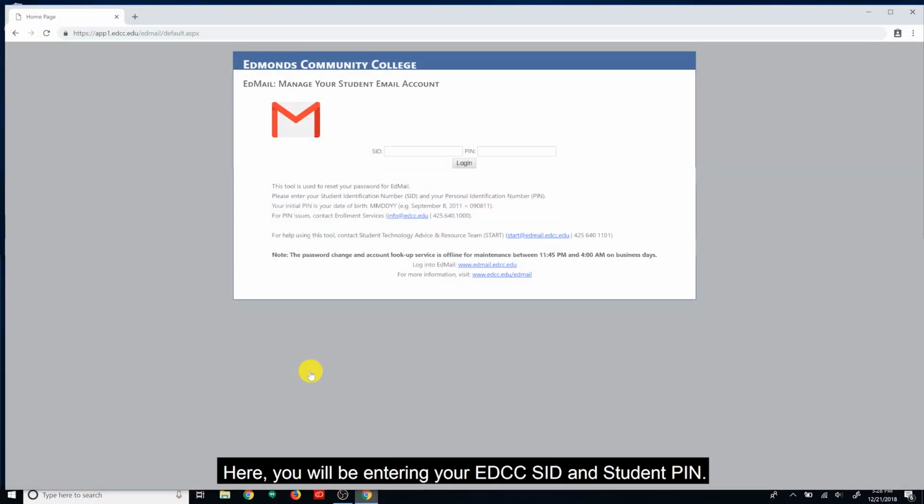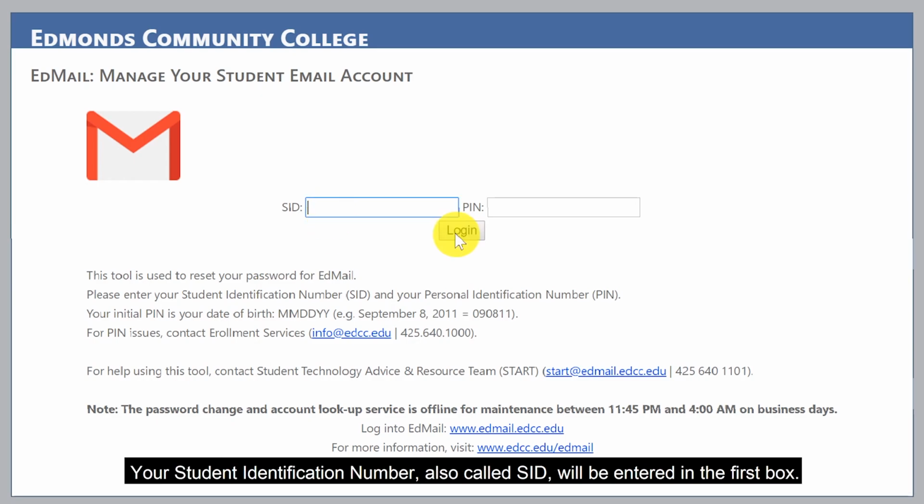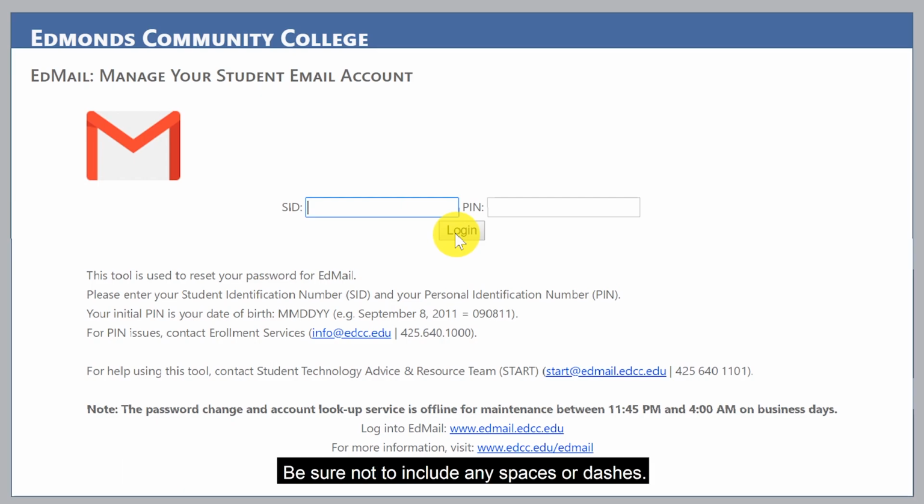Here, you will be entering your EdCC SID and student PIN. Your student identification number, also called SID, will be entered in the first box. Be sure not to include any spaces or dashes. You'll be entering only the numbers.